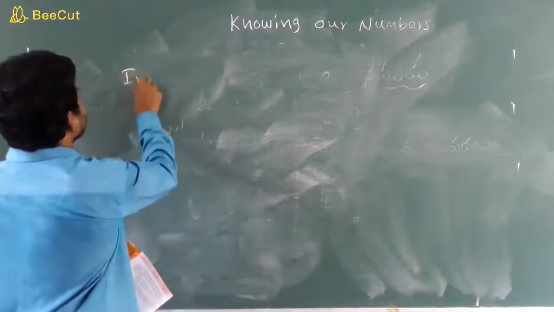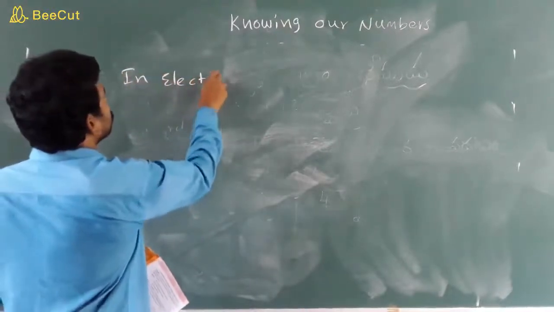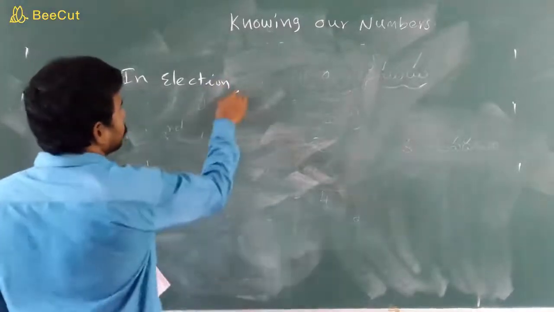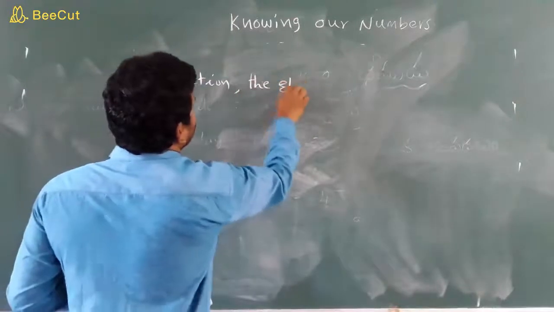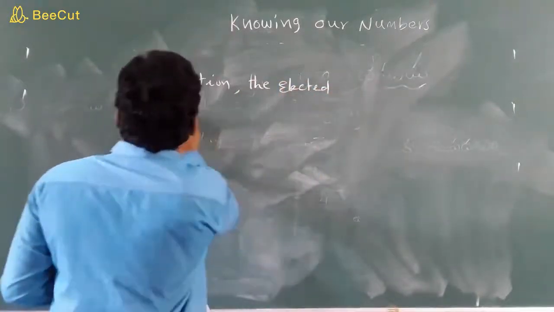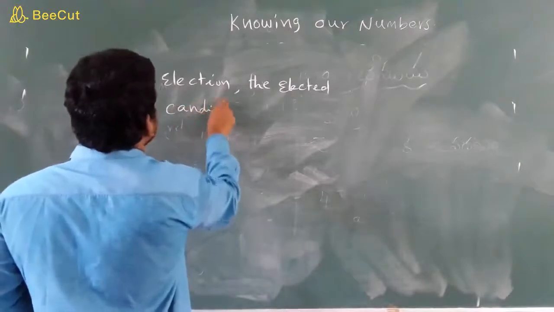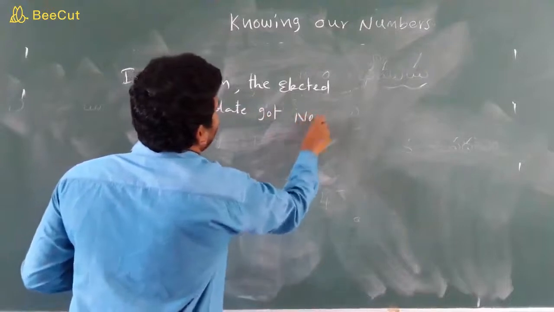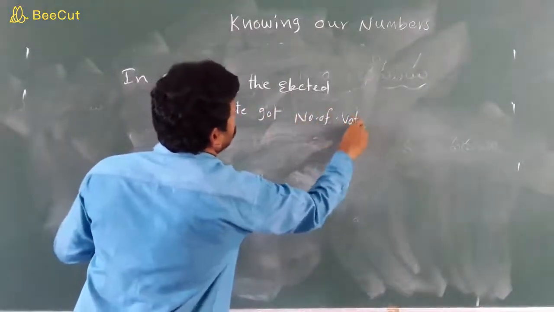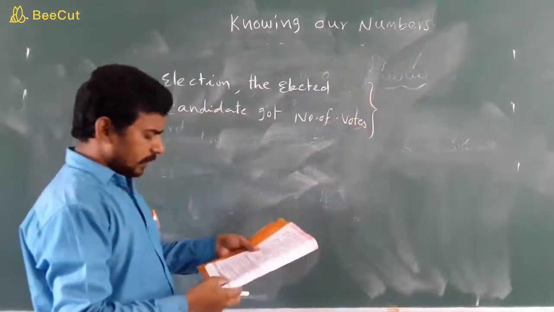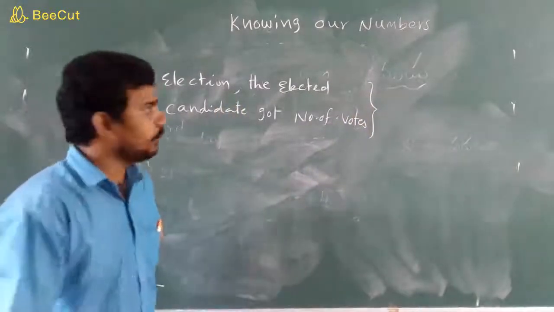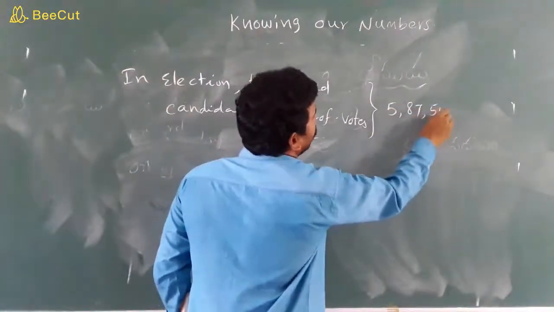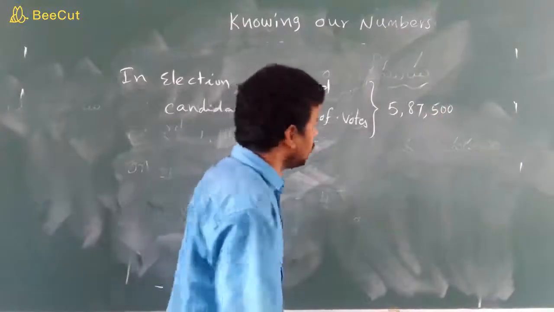So see children, in the election the elected candidate got a number of votes. How many, children? 5,87,500.